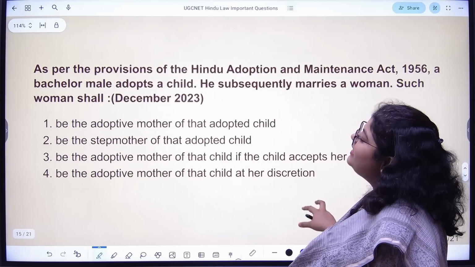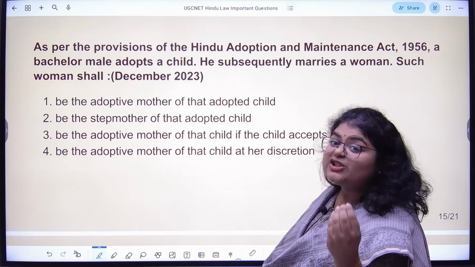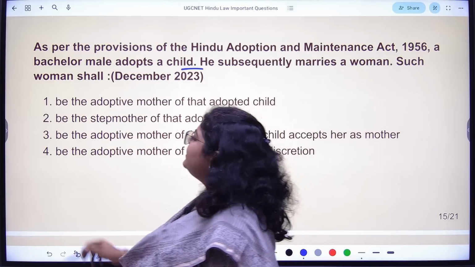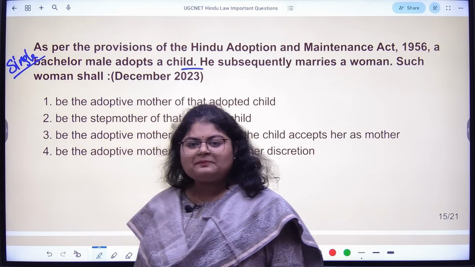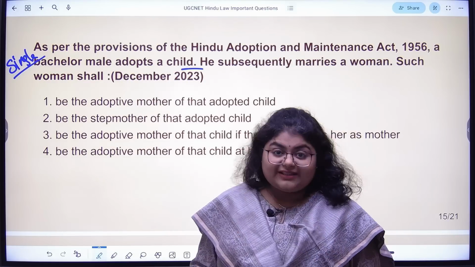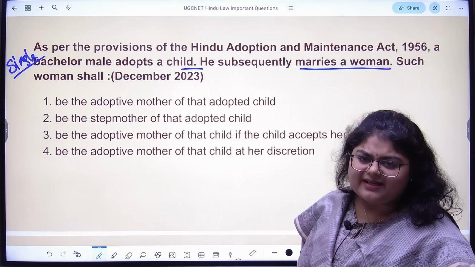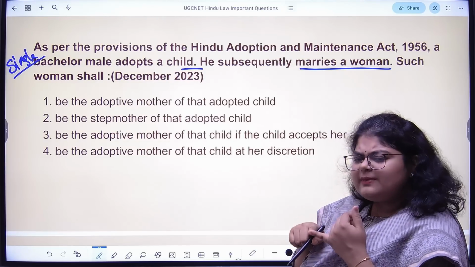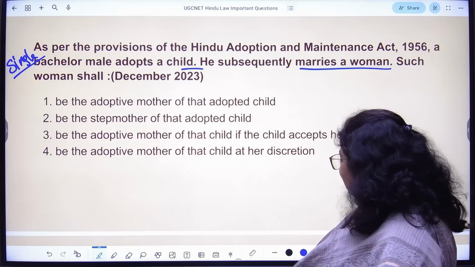Next. As per the provisions of the Hindu Adoption and Maintenance Act, a bachelor male adopts a child. Bachelor male meaning he was single. There is one male person who, when he was single, when he did not get married, the law allowed him, so he had already adopted the child. After adopting the child, what happens? He marries a woman. Subsequently, later on, he marries a woman. Then that woman who will come into the family, will she be mother? Will she be stepmother? Will she have any relationship with the adopted child? What is the answer here?